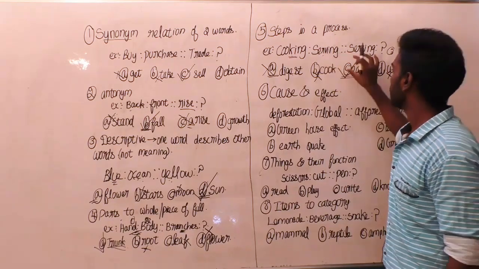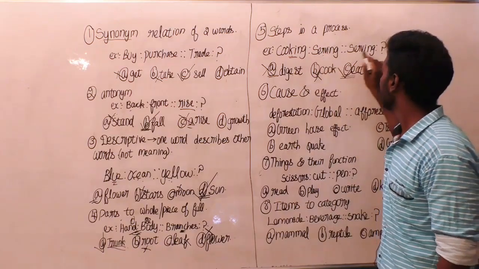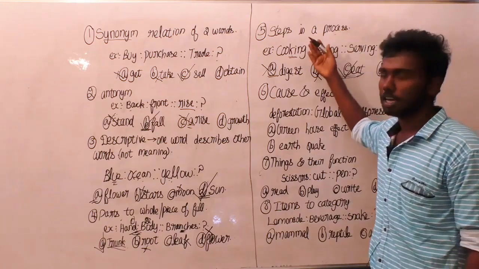Now again read the steps and see if it is right or not. Cooking is to serving, serving is to eat. Yes, it is definitely matching. So this is the fifth type of analogy question.